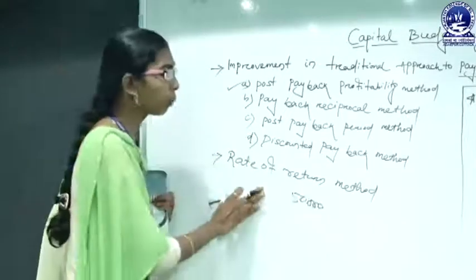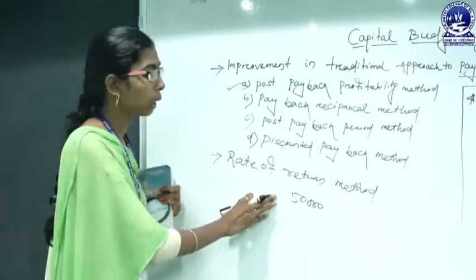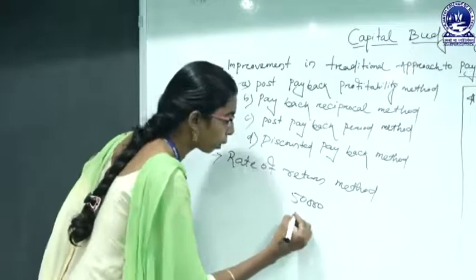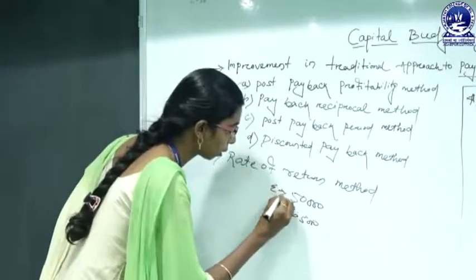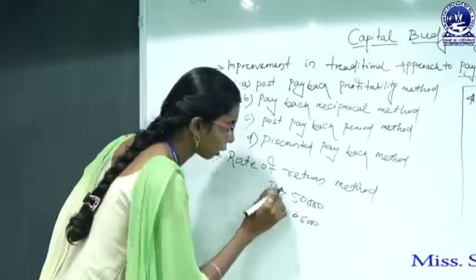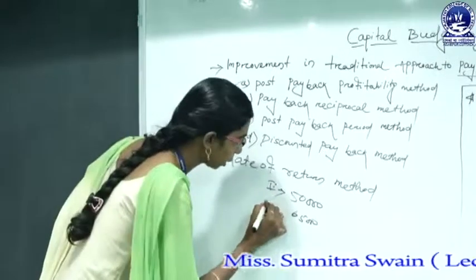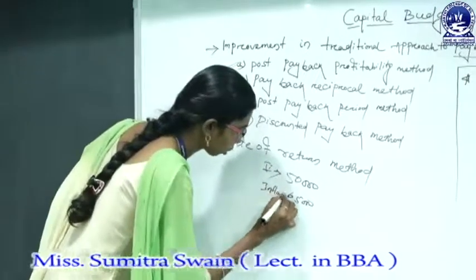Means if I am investing 50,000 rupees and I am getting a profit of 65,000 rupees, then this is initial outlay and this is my inflow. Okay, total inflow.